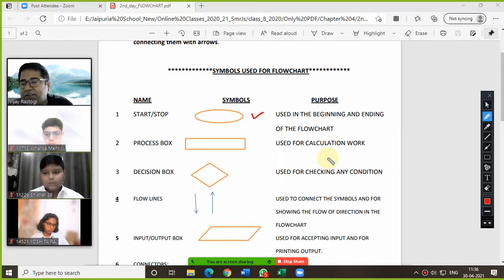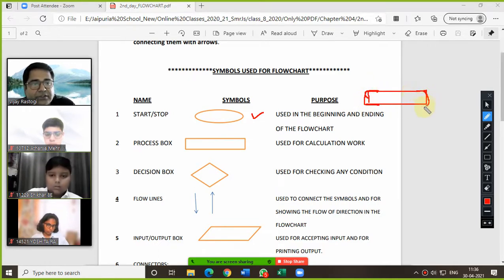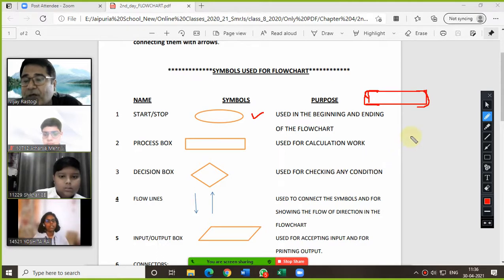It is simply round from the corners. If you are making this symbol, this is wrong. If you are just rounding the corners, now this becomes your start and stop symbol. Am I clear or not?